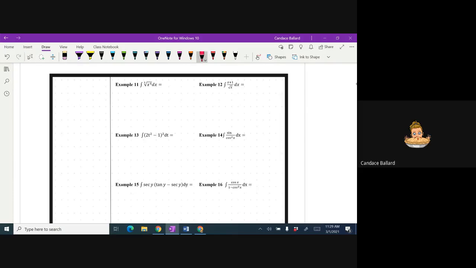So the number 11, I'm going to convert that. Before I take the integral, what should my new exponent be? Can you tell me that in the chat? What's my new exponent?